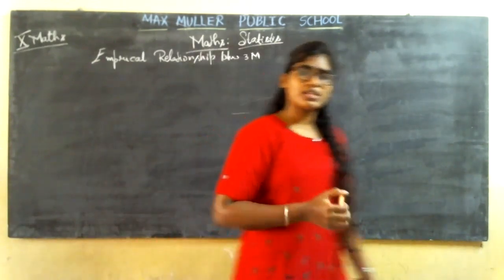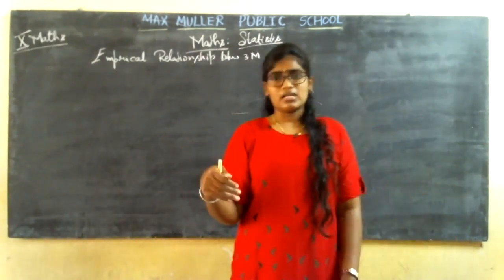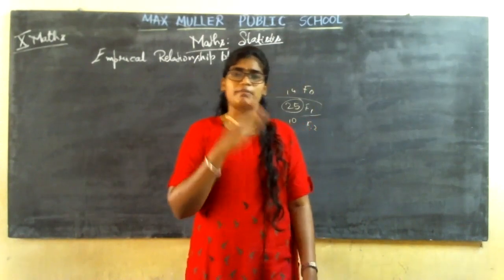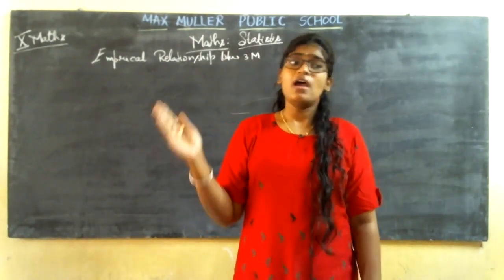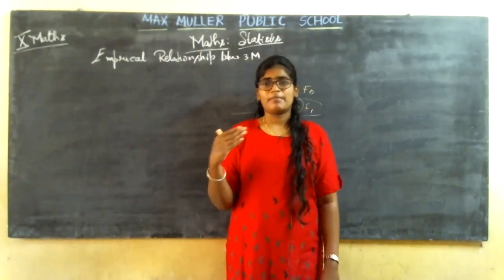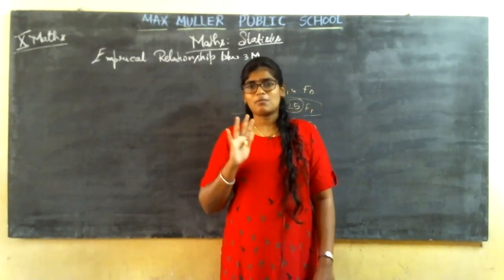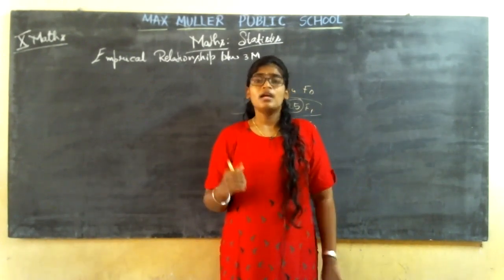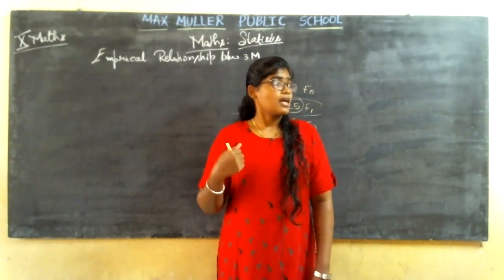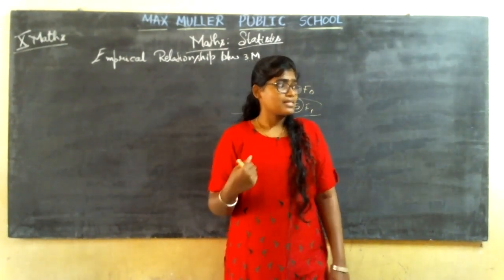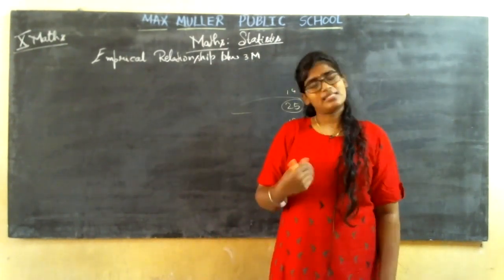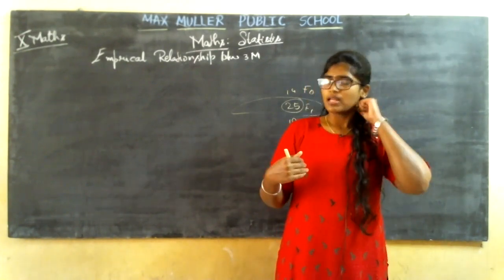How are you going to find the class size? That is the upper limit minus the lower limit. If the limit is from 10 to 15, you subtract 15 minus 10 and get 5. So the class size will be 5. You should check all the class intervals to see whether they have equal class size or not. If they do, then you can go ahead with the class size you have.